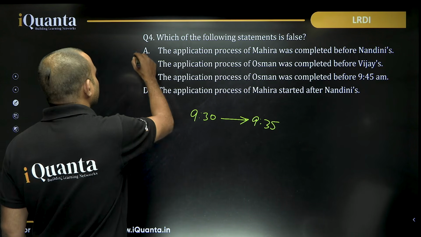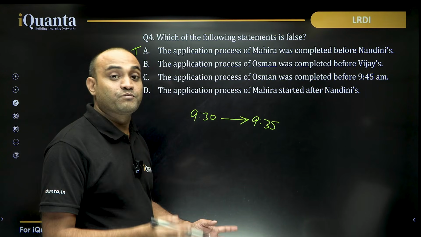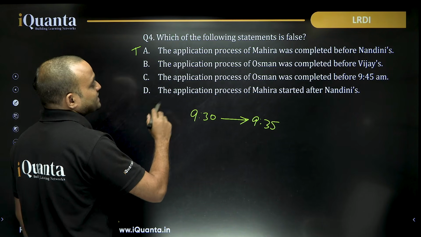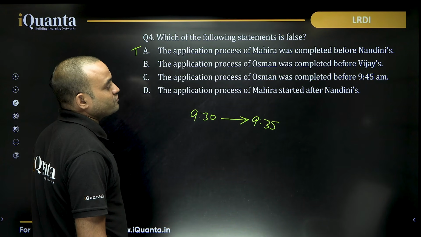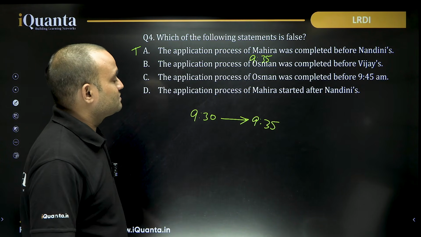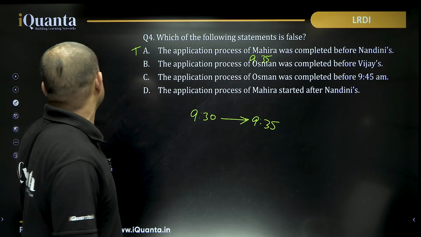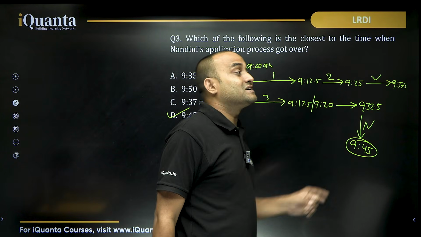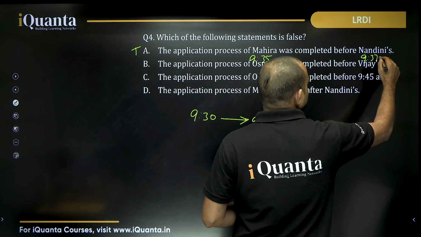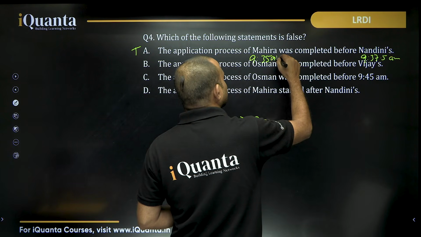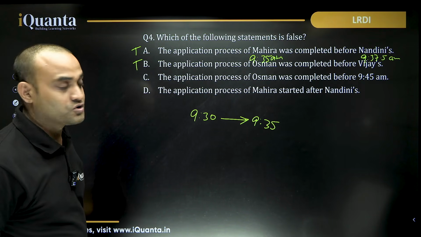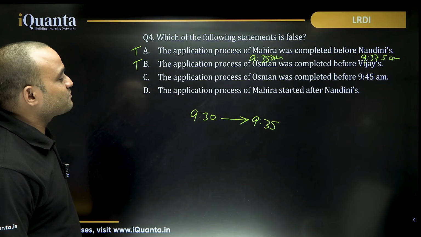So the process of Mahira was completed before Nandini. This is true, right? Because the application of Nandini was over by 9:45 and the application of Mahira was over by 9:35. The application process of Osman was completed before Vijay. Osman's application was done by 9:35. In case of Vijay, it was over by 9:37.5. So what we can say, 9:37.5 am and 9:35 am, the application process of Osman was completed before Vijay. That is also true.